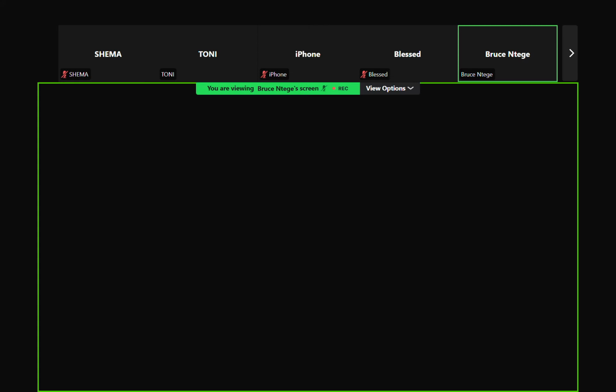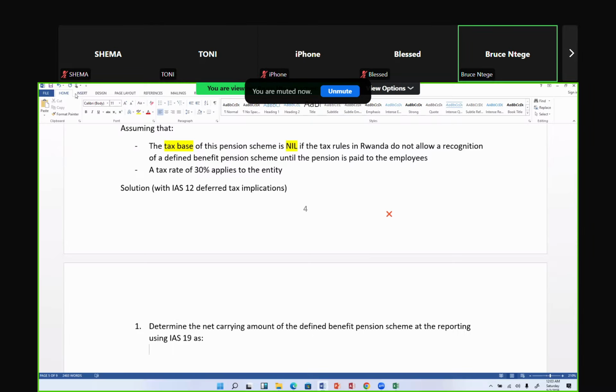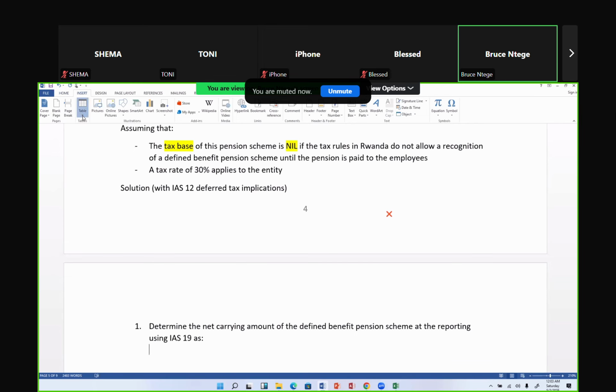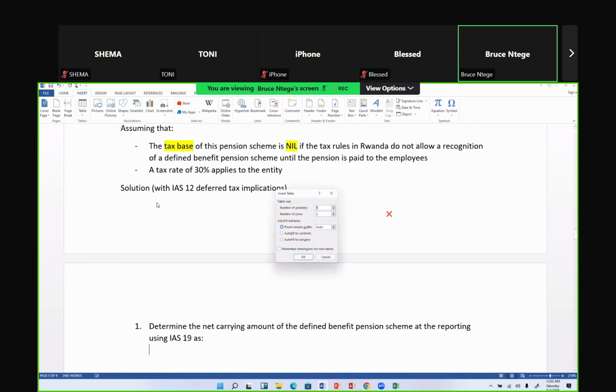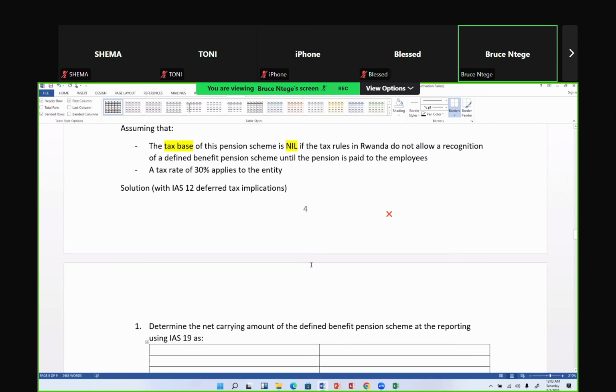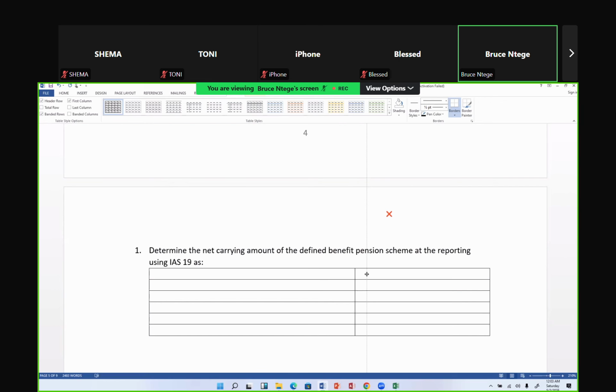So in our case, maybe a table could present better. Just to tell you that any question that comes, if there's a computation of an asset or liability, and they go ahead to give you a tax base and a tax rate, you can get the deferred tax for that question.